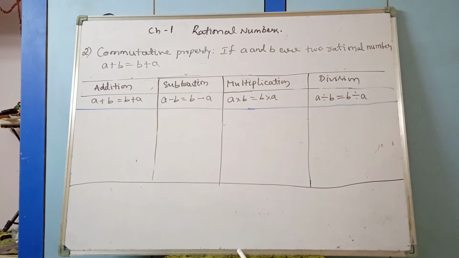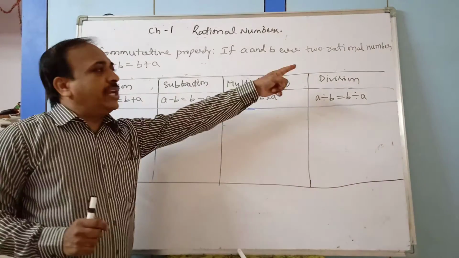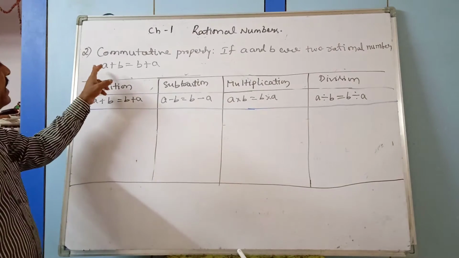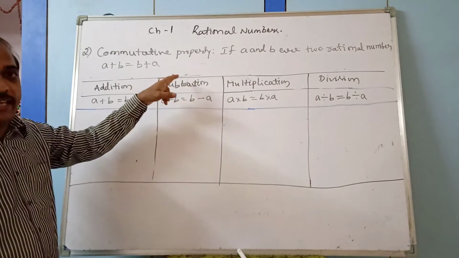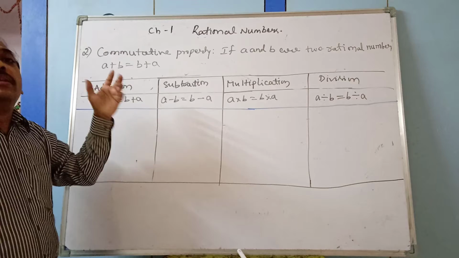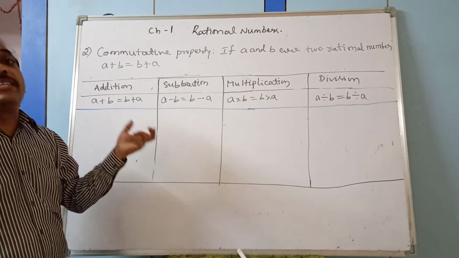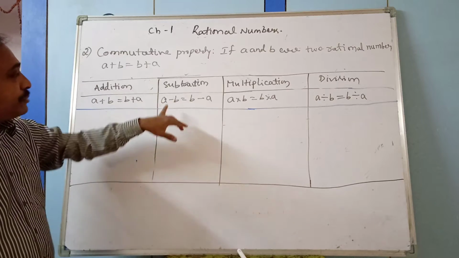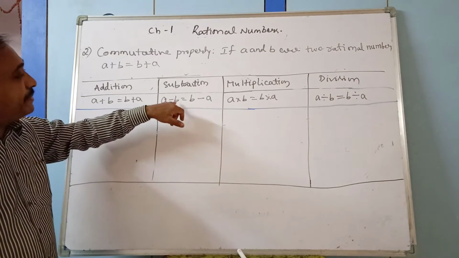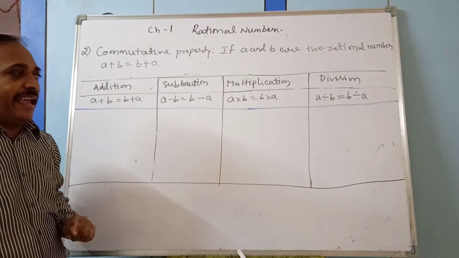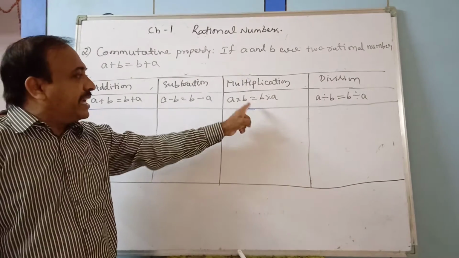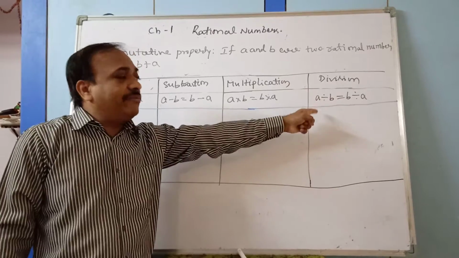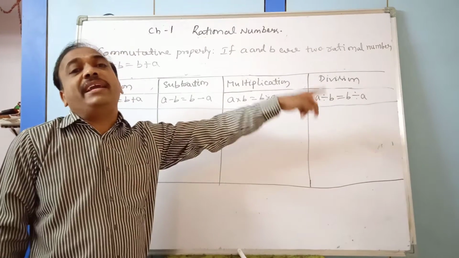Now commutative property. If a and b are two rational numbers, then a plus b is equal to b plus a. If it is the same, then it is called commutative property satisfied under addition. When it comes to subtraction, a minus b should be equal to b minus a. And when it comes to multiplication, a into b should be equal to b into a. Under division, a divided by b is equal to b divided by a.